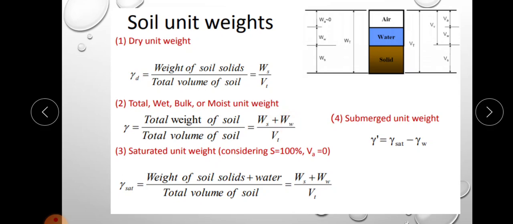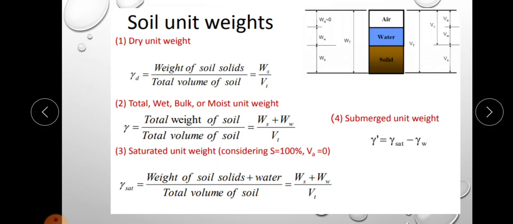Therefore, it is the weight of solid divided by the total volume of the soil that is the dry unit weight, because in the dry case there will not be water. In the bulk case there will be air, water and solid, and the weight of air is 0. So total weight, meaning weight of solid plus weight of water, divided by volume is the bulk unit weight. Okay. Next is saturated unit weight.